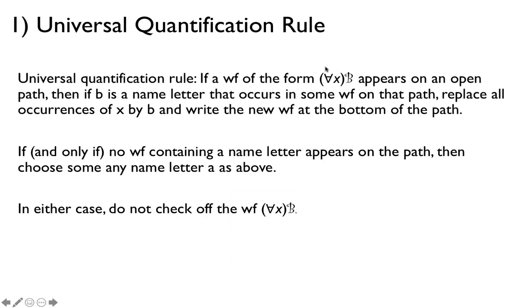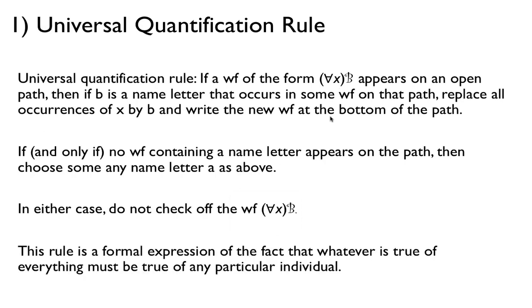Adding another sentence about a particular object is not equivalent to having this general statement, so we can never check off this statement. We'll see this as we do some examples.